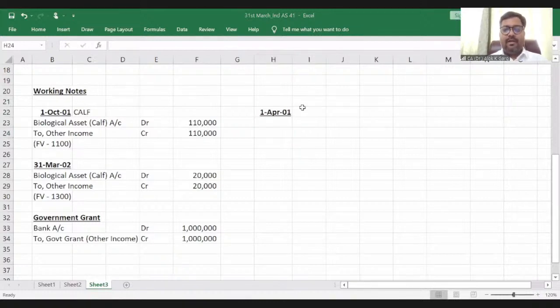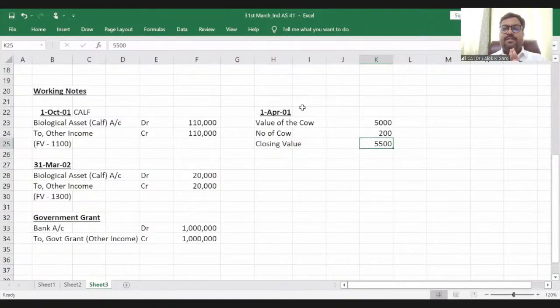So what was the value of the cow on 1st April 2001? It was 5,000 rupees per cow, right? And the number of cows was 200, so the company has purchased 200 cows. What is the closing value? The closing value is 5,500 for a 3-year-old cow.